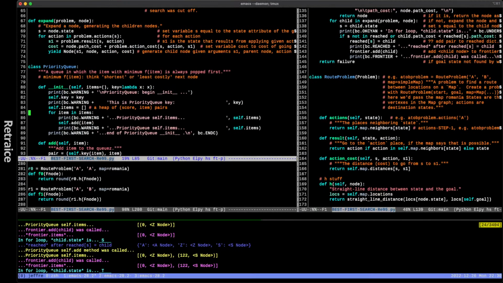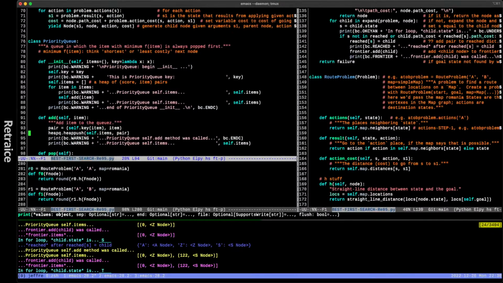Because it says up here, a queue in which the item with the minimum F of item, i.e. the minimum score, is always popped first. So that's the way they've implemented it here. Can I show you exactly which lines accomplish that? No, I haven't gone into heapq, because I got to stop somewhere. But that's what we're getting here. We want the lowest score.